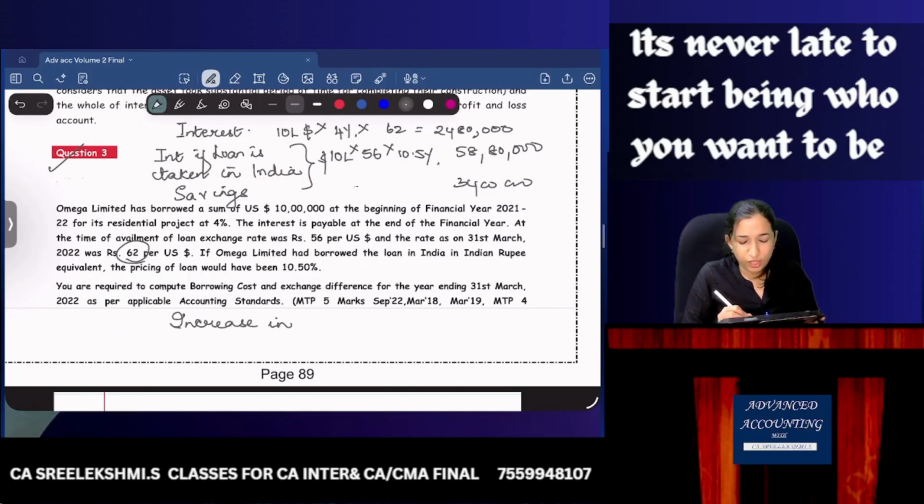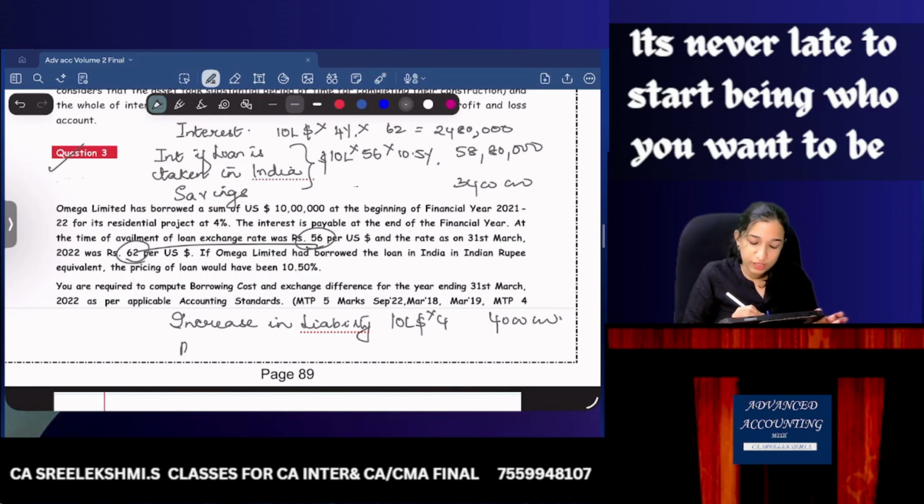So we are talking about cost. If it is a decrease in liability, very good, transfer to P&L as income. Here it is an increase in liability. How much? 56 has become 62, means 4 rupees. 10 lakhs into 4, 40 lakhs.